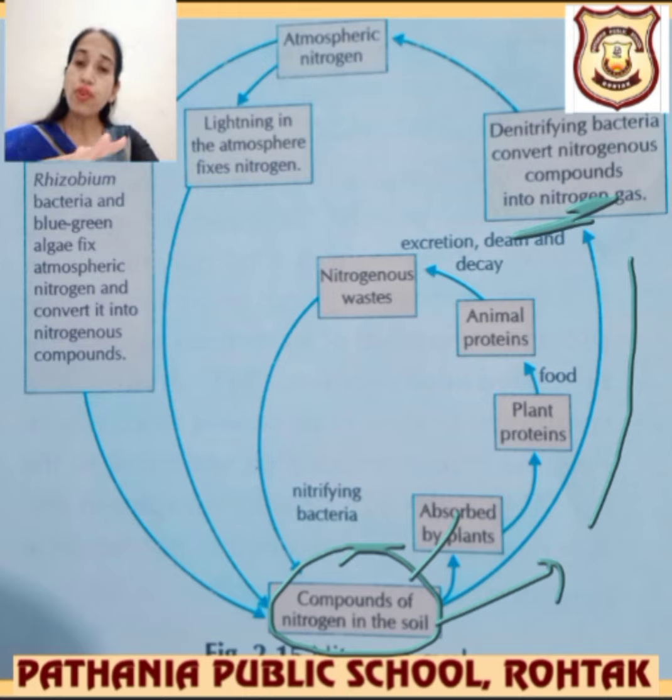So all of this was balanced by these bacteria only. Somehow these bacteria are very helpful in maintaining soil fertility, which gives us healthy plants and healthy crops, and that's why we and other animals are healthy. It all depends upon this nitrogen cycle only.